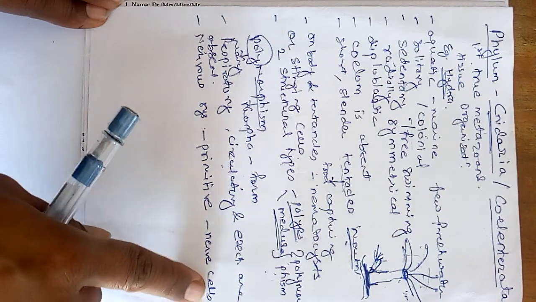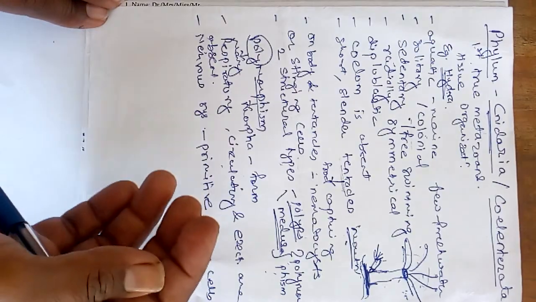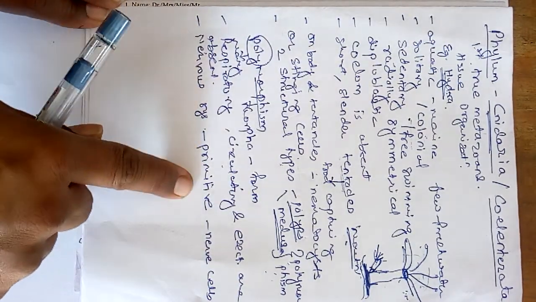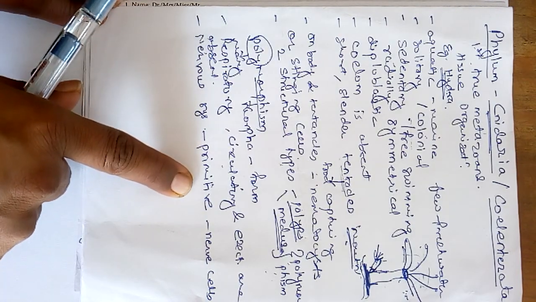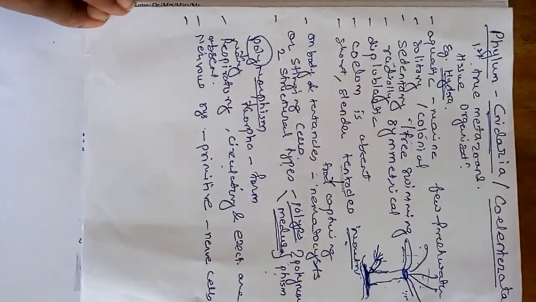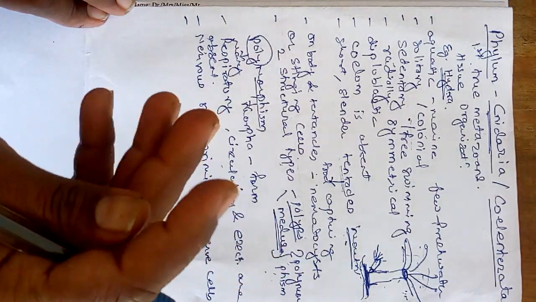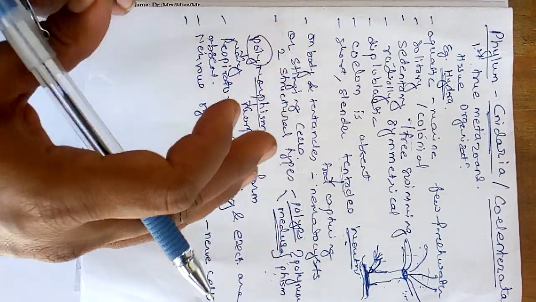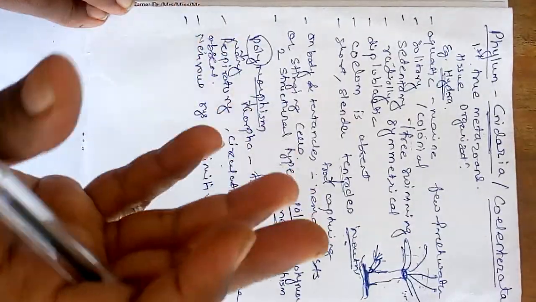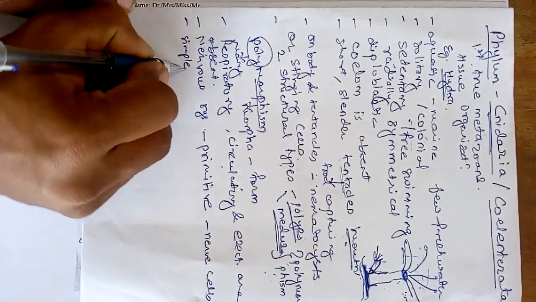The nerve cells are there, and they are just at the primary stage of development. Since that nervous system is of primitive type, it is not highly developed. Though the brain, nerve cord and everything is not there, sensory organs are present, but not highly modified, a very simple type.